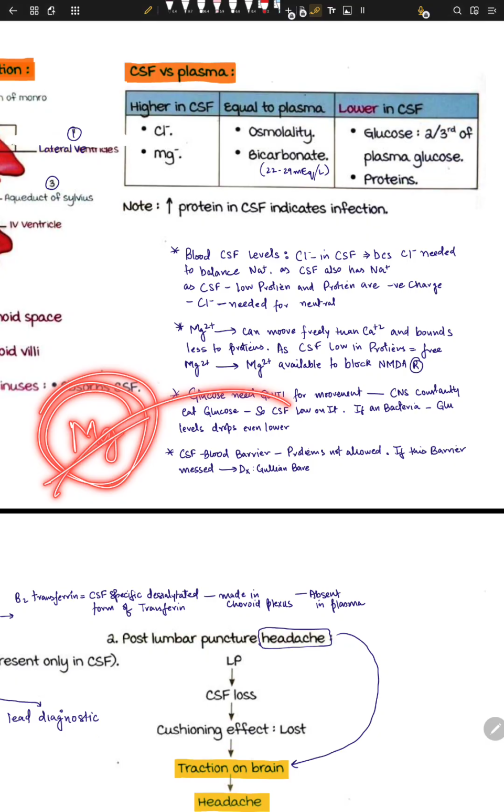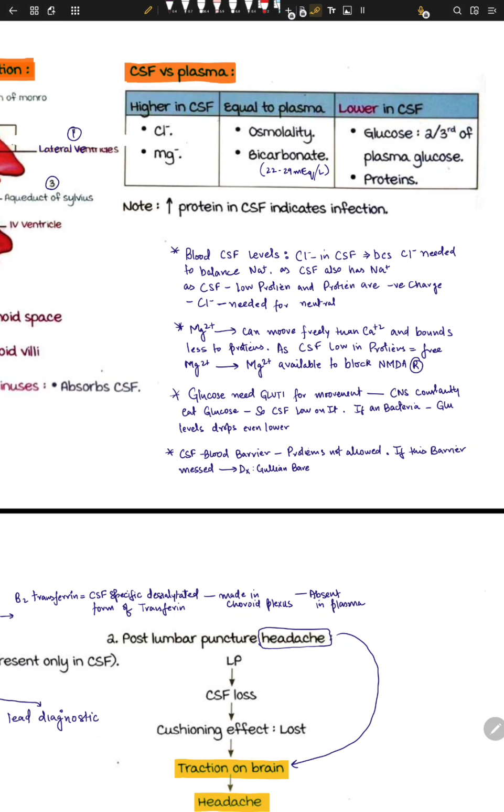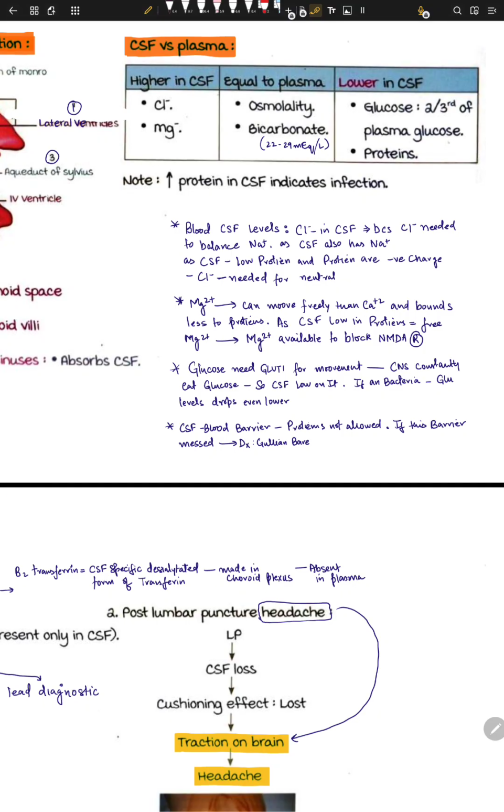Once we remove the Mg, calcium can bind and release the neurotransmitter. So Mg is very important to stop these NMDA receptors, it's natural physiology. If we don't have Mg, it will result in increased activity of NMDA receptors, which can lead to a lot of things. So to stop NMDA from freely regulating, we need Mg. So that's why Mg and Cl.